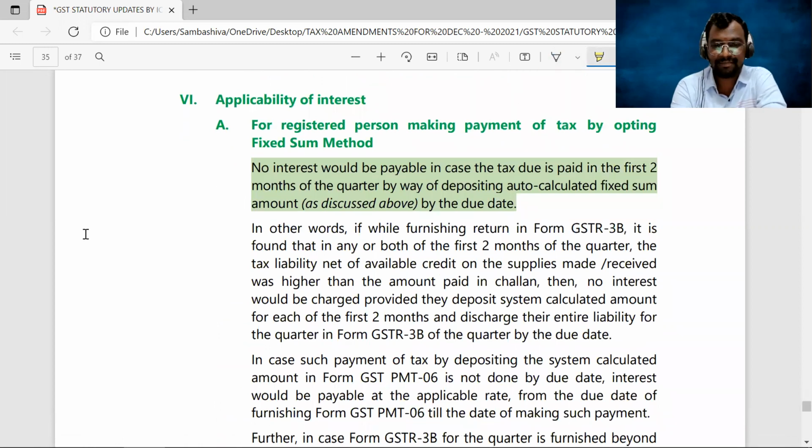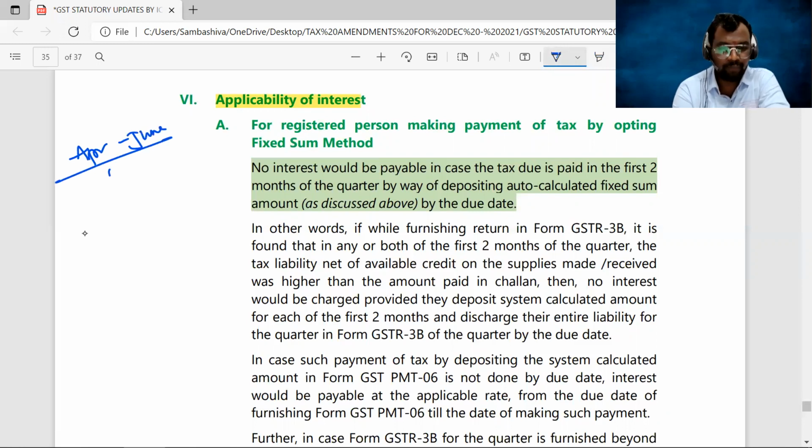Applicability of interest. Sir, suppose I have paid this tax liability belatedly. That means, sir, for April to June, the first quarter, I have opted for the QRMP scheme. Though you opted for the QRMP scheme, you have to pay the tax on a monthly basis. For the April month, the tax liability should be paid on or before 25th May.